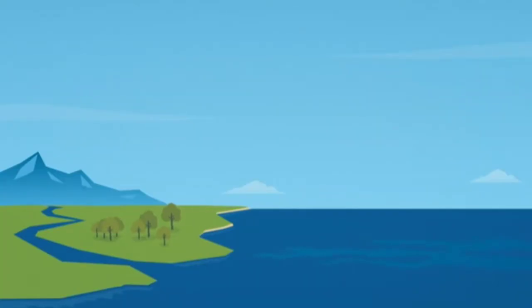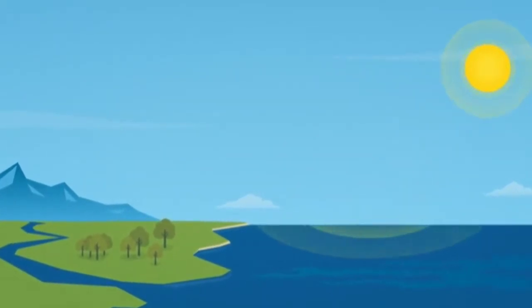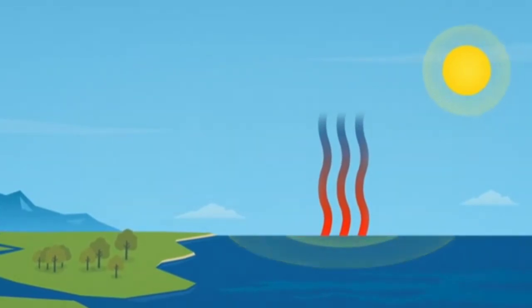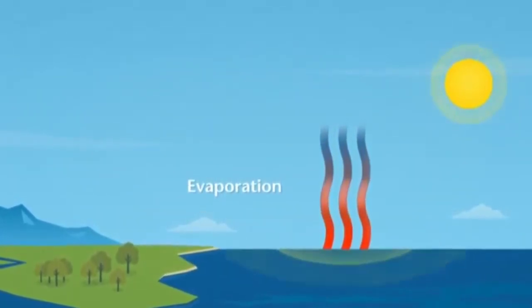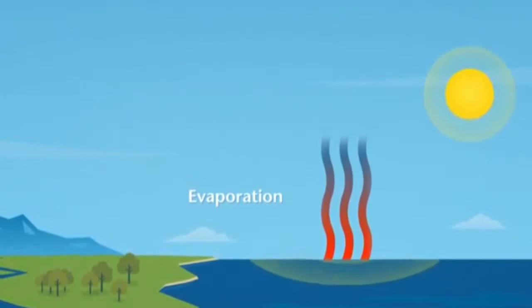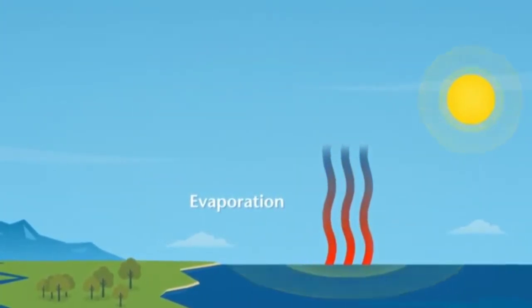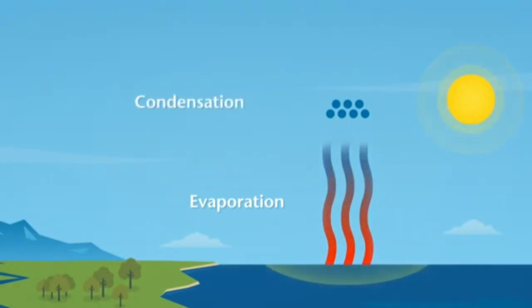First, we'll need the sun. When the sun shines on water on the Earth's surface, the heat of the sun warms the water, turning it into an invisible gas called water vapour. This process, the changing of water into a gas, is called evaporation. Because gases are lighter than liquids, water vapour rises up into the sky. The further you move up and away from the Earth's surface, the colder the temperature gets. So in the sky, the water vapour cools and changes back into tiny water droplets. This change is called condensation and is the opposite of evaporation.